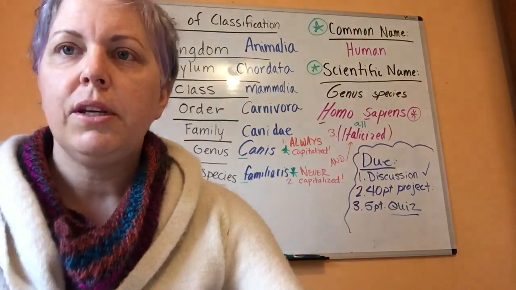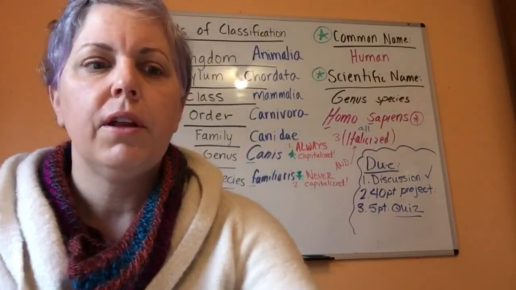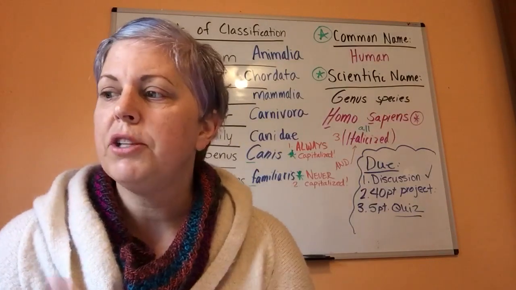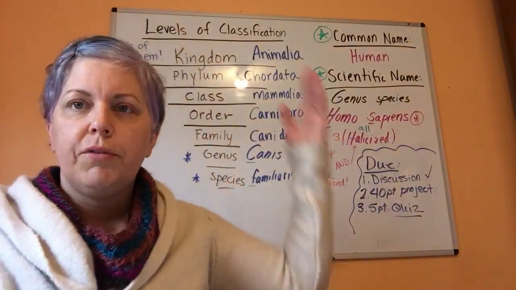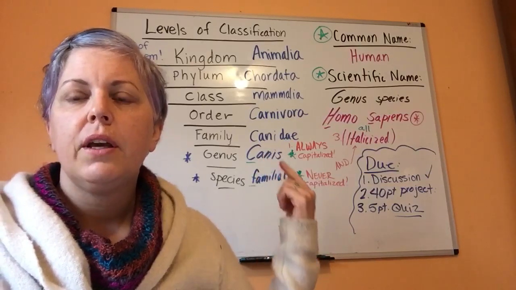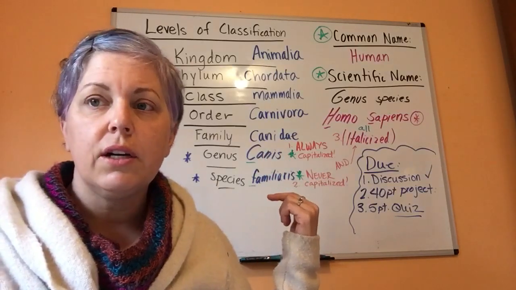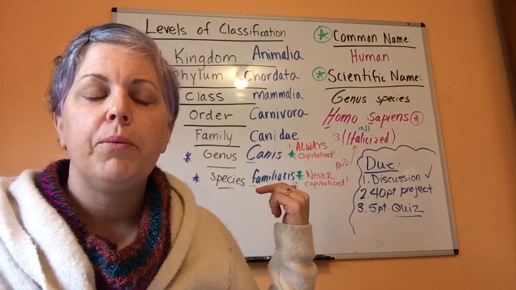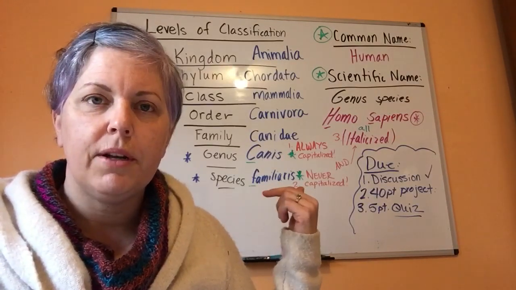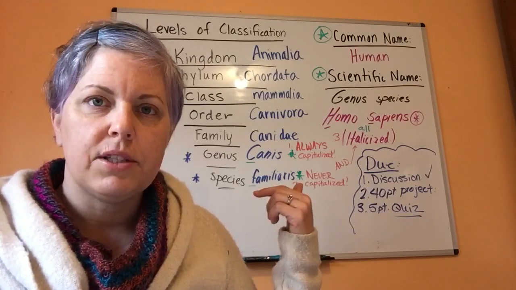Okay, so let me really quickly go over the rubric for your slides project. You're going to be choosing an animal. If we follow my example that I've had up on the board, Canis familiaris is dog, and I'm actually asking you not to do dogs and cats. Everyone loves their dogs and cats and wants to use those.